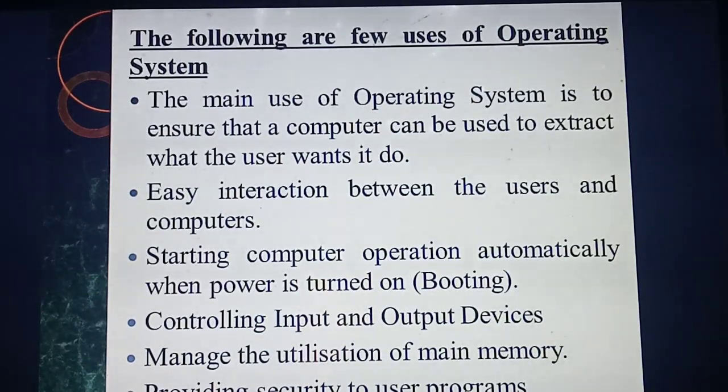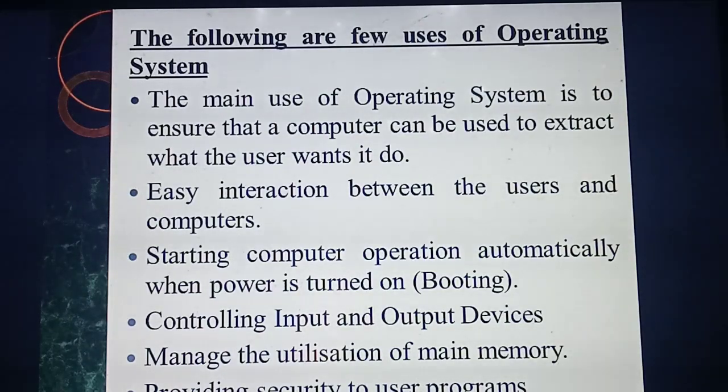For example, in your mobile phone you are going to play a video file or movie or audio file. That is your wish, isn't it? So your mobile operating system is interacting with you to play that audio file. Same way, the first use is that it is mainly used to ensure what the user wants to do, and that is done by this operating system. That's the first point.